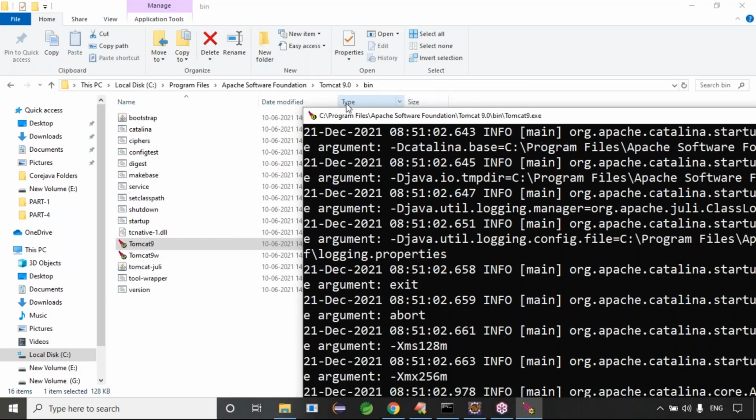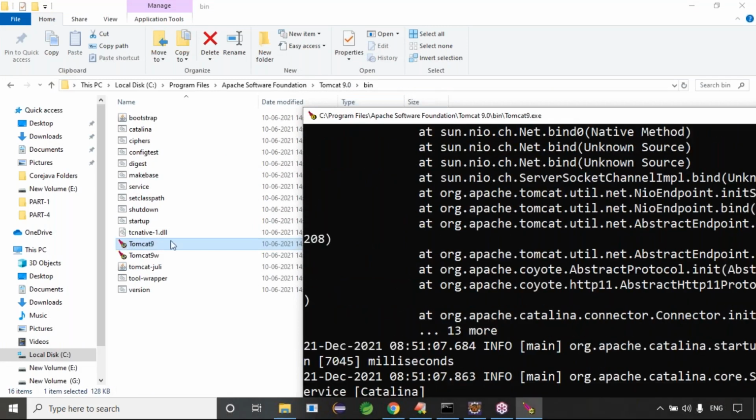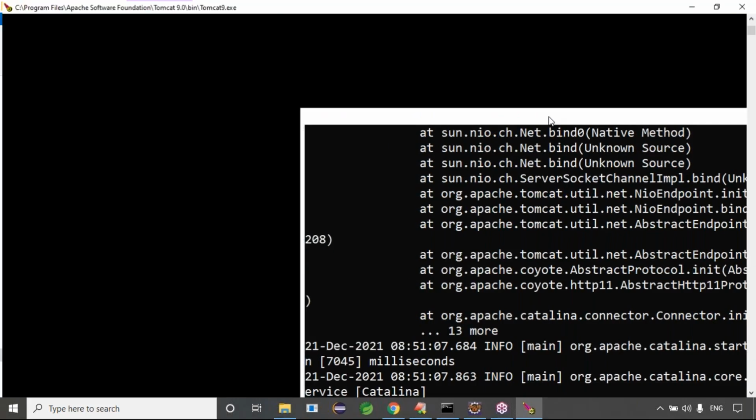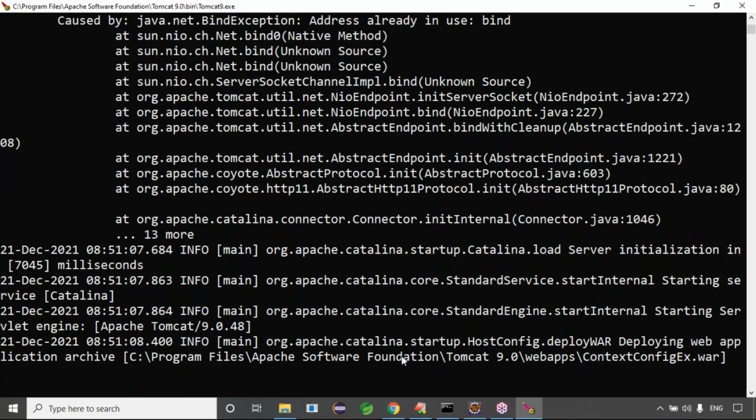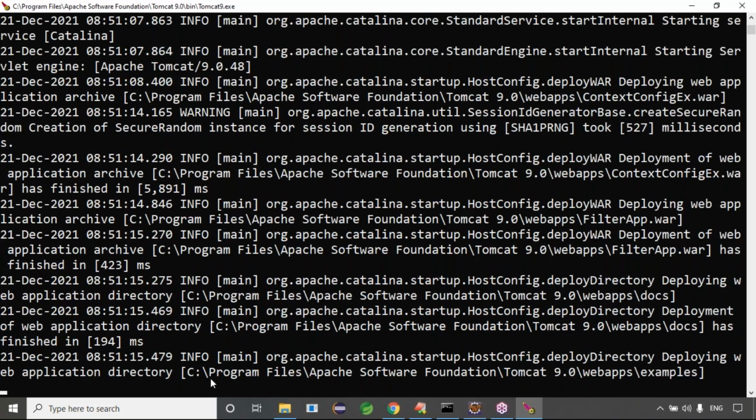Guys, the bin folder is there. In the bin folder, Tomcat 9. What is the symbol name, guys? Some symbol is there, right? This one you need to click. Once the server has started, you will get a message like server startup in so and so milliseconds.